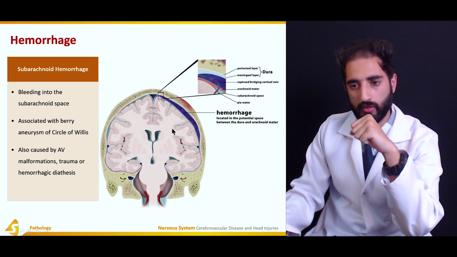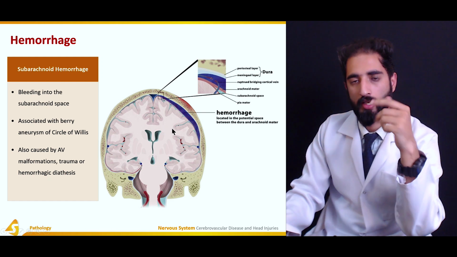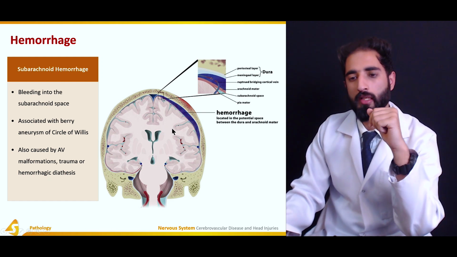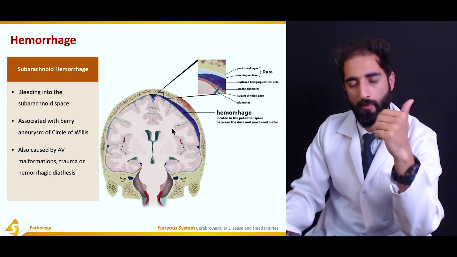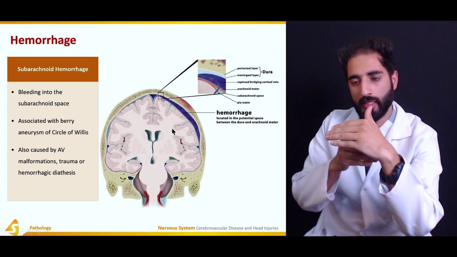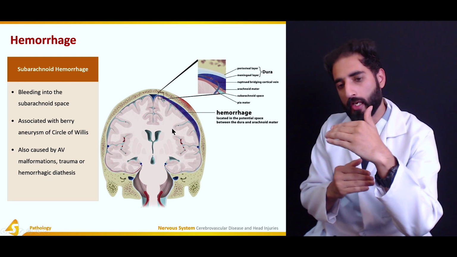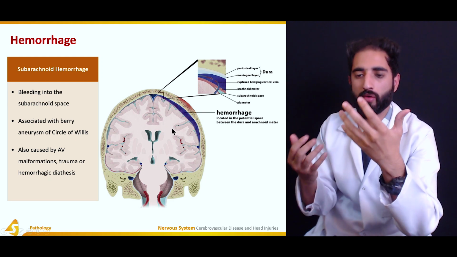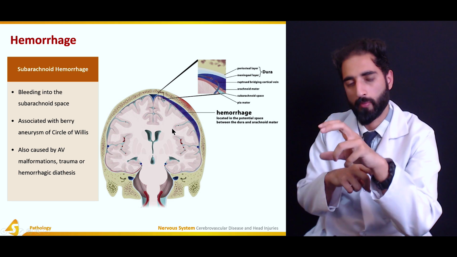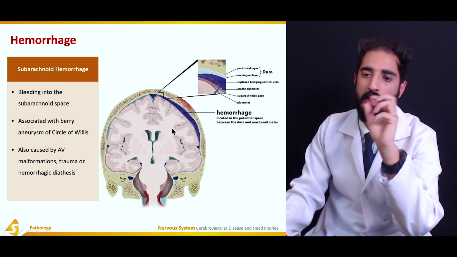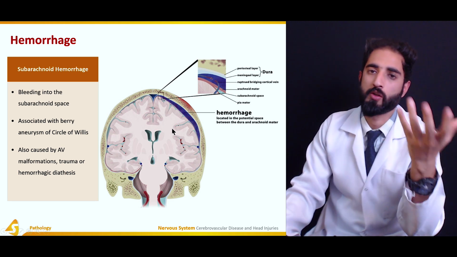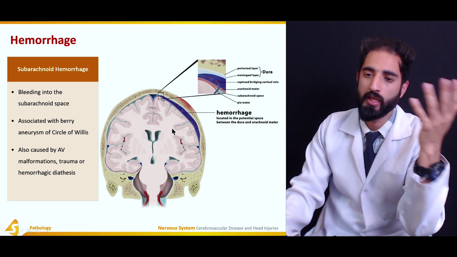So here you can see this is the periosteal layer and this is the meningeal layer, which is actually the dura. And then there is the arachnoid layer, and then there is the subarachnoid space, and there is the pia mater. So the subarachnoid space is between the arachnoid mater and the pia mater. So the bleeding occurs between the arachnoid mater and the pia mater in the subarachnoid space, or you can say it occurs beneath the arachnoid mater.